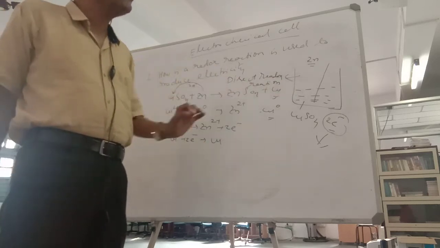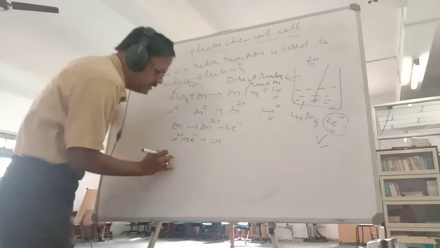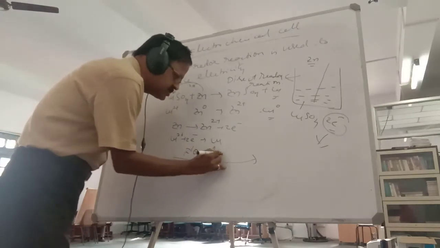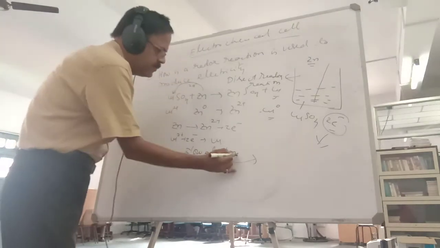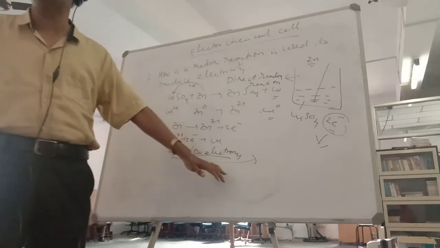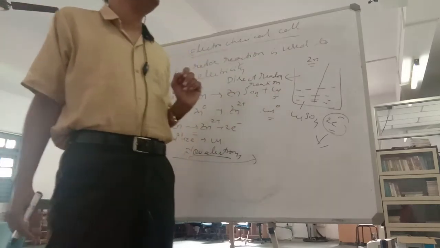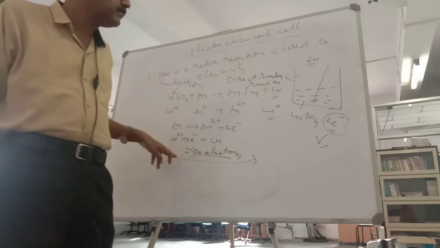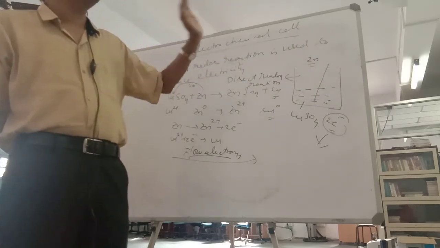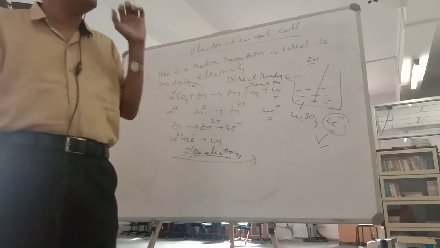To produce electricity, there is a requirement of flow of electrons. Electrons must flow. If electrons flow through a wire or anything, only then will you be able to produce electricity. So here, what is happening? The electrons are transferring from zinc to copper, but they are not flowing. It is happening within the vessel or the beaker itself. You are not making the electrons flow. Then how can you make electrons flow?